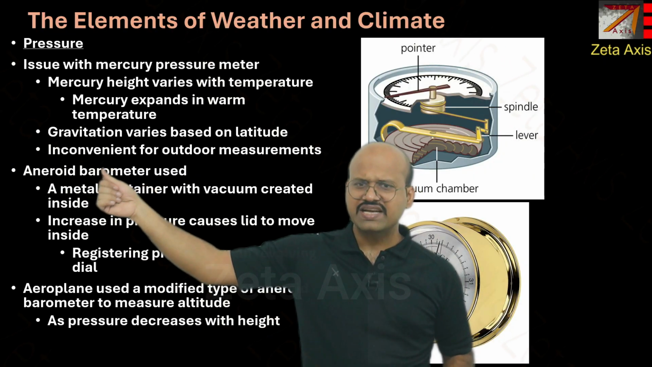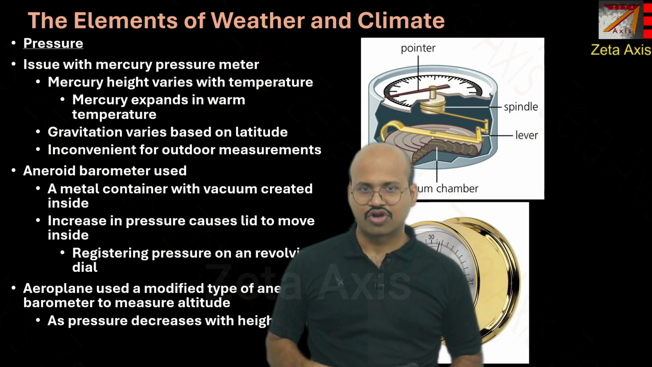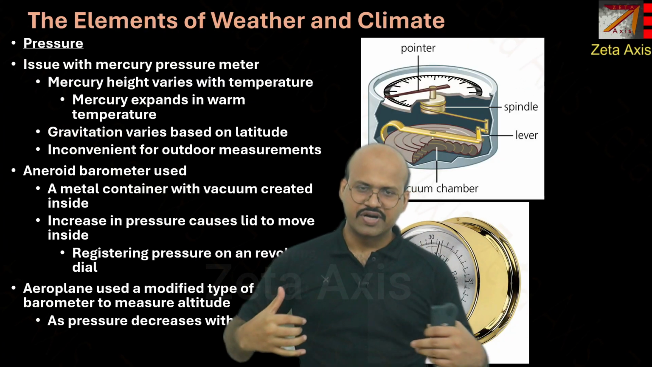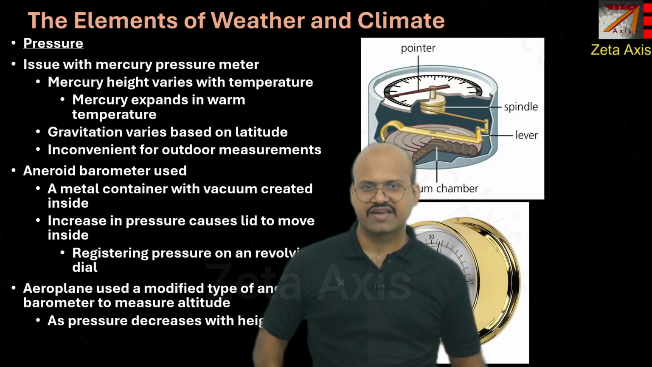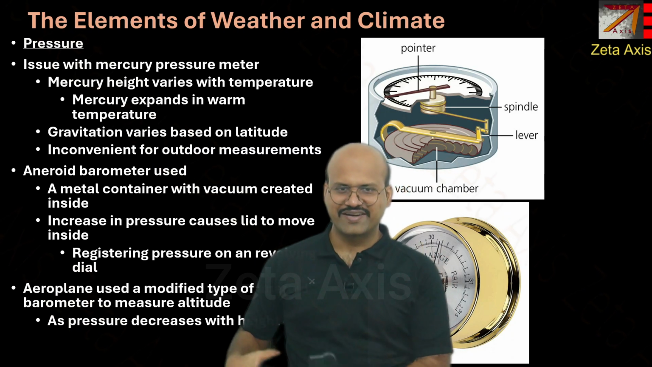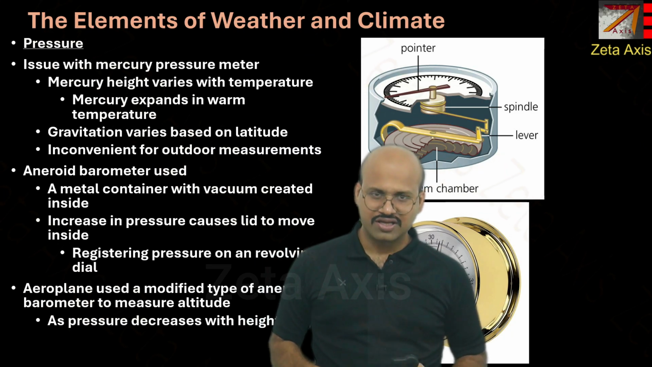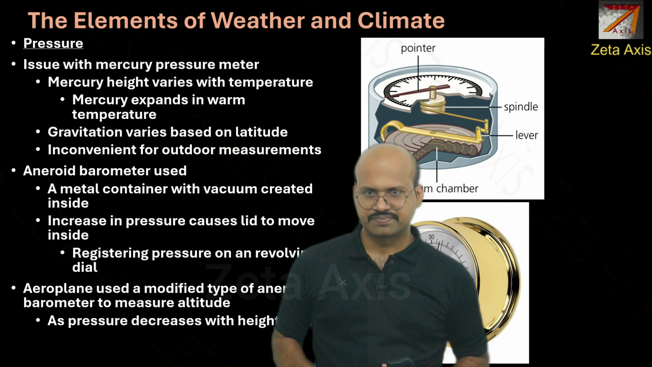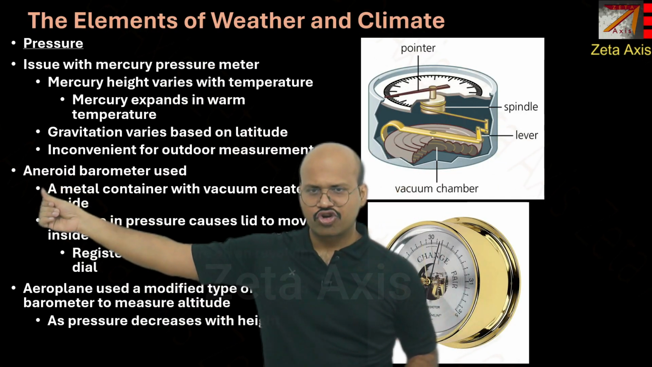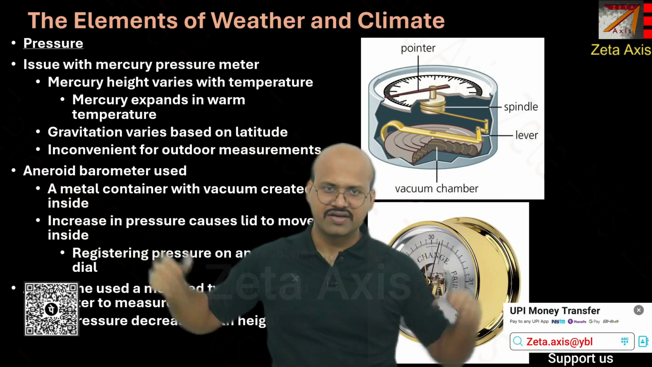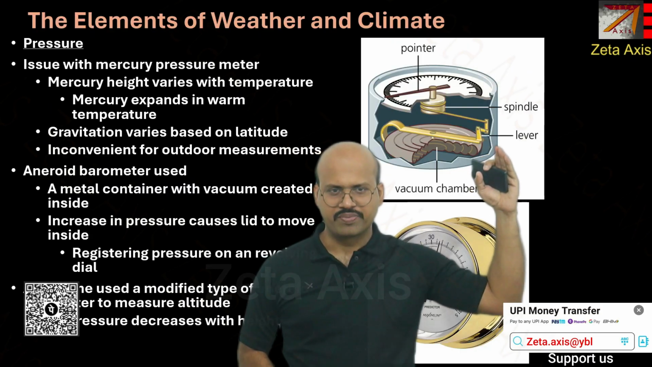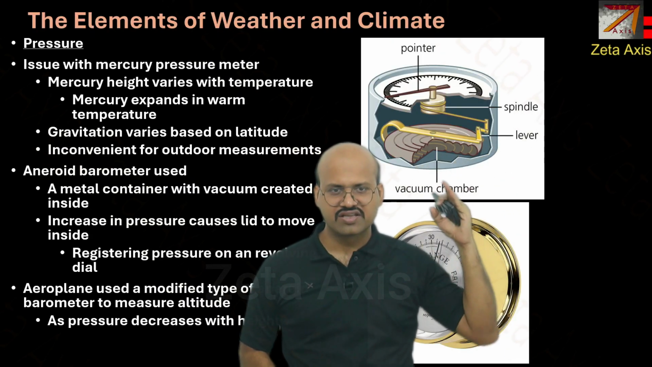And it was also inconvenient for outdoor measurements because of the structure, the open mercury cylinder or bowl which was there. It was not possible to carry it from one place to another. It was only for lab setup. That is why the Aneroid barometer came up. And here is the structure of the Aneroid barometer. It had a diaphragm which has a vacuum chamber.